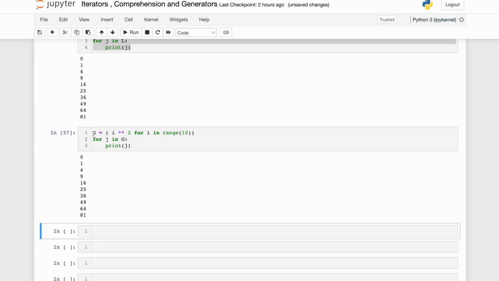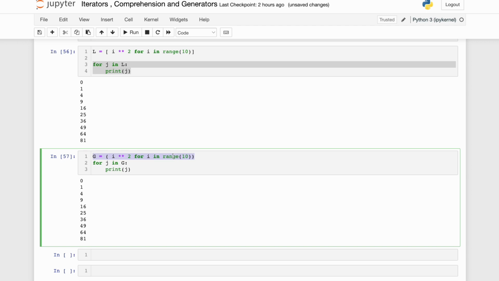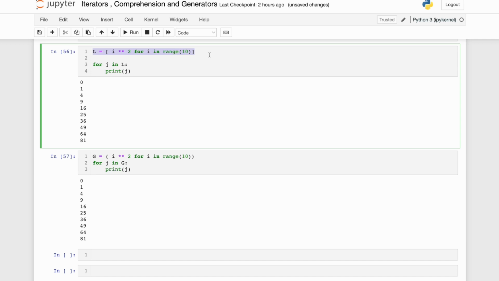In this particular case, it didn't generate the list or the iterator at the very beginning. What it does is, when my for loop is requesting for it, it is going and fetching it, right? The recipe, the process, it is going and fetching it continuously over here. In the list case, it generated the whole thing at once.